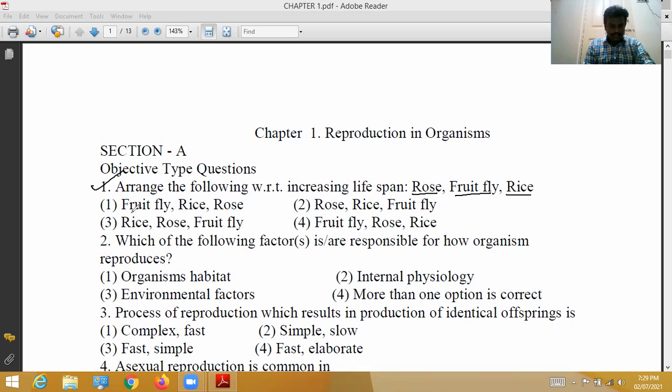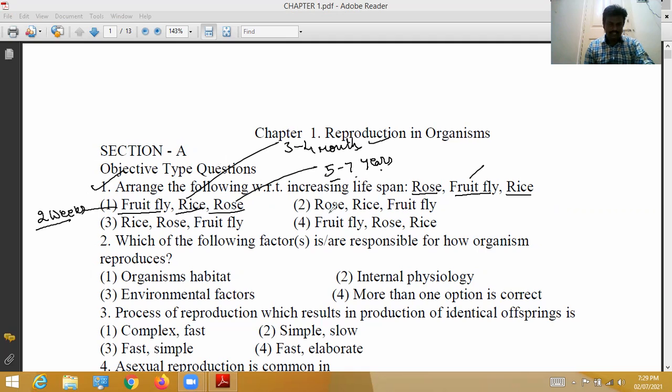Generally, fruit fly lifespan is 2 weeks. Rice lifespan is 3 to 4 months. Rose lifespan is 5 to 7 years. Increasing order: see, 2 weeks, next increasing 3 to 4 months, next increasing 5 to 7 years. So it is increasing order, the first one.